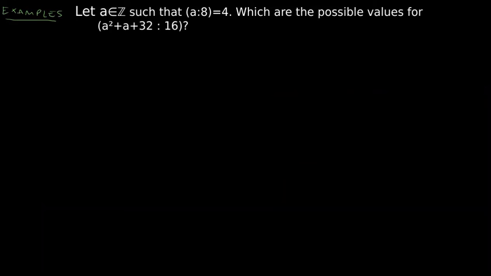To finish this video, let's solve an example. We have an integer a such that the GCD between a and 8 is 4, and we ask ourselves what values can this number take, the GCD between a squared plus a plus 32 and 16. So the only thing we know about a is that the GCD between a and 8 is 4.